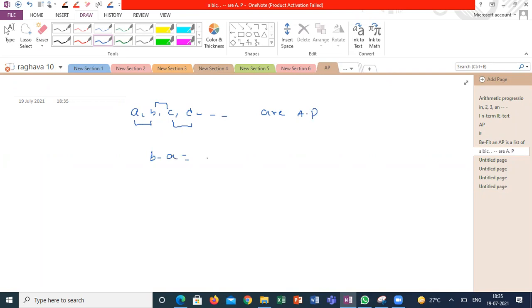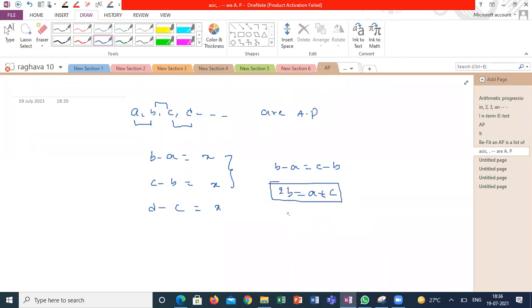B minus A should be X, C minus B should be X, D minus C should be X. So B minus A is equal to C minus B. So I can write like this: 2B is equal to A plus C. That is, B is equal to A plus C by 2.